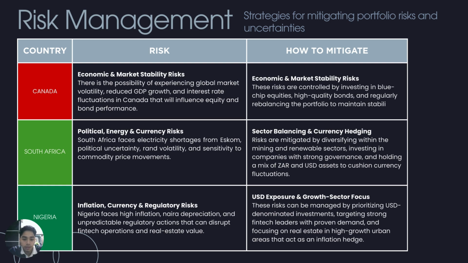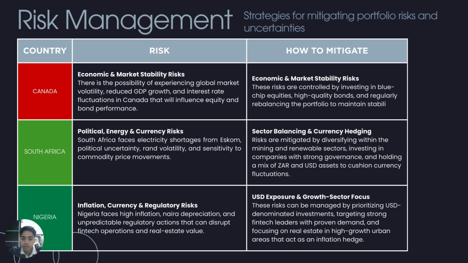So for South Africa, the risk that the country is facing is political uncertainty, energy shortage, and currency volatility. The mitigation is to diversify across mining and renewables, use currency hedging, and select companies with strong governance.